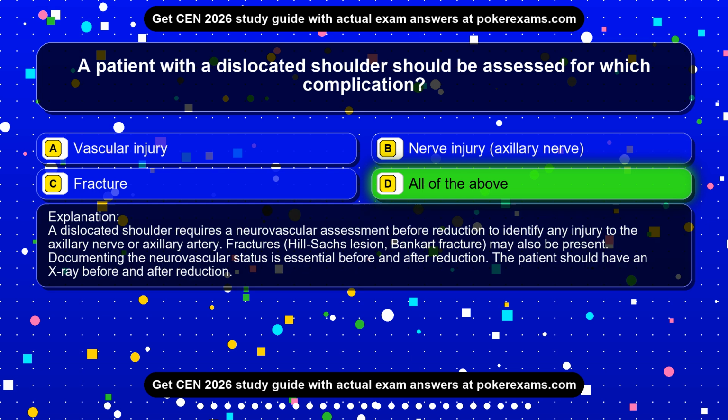A dislocated shoulder requires a neurovascular assessment before reduction to identify any injury to the axillary nerve or axillary artery. Fractures, Hill-Sachs lesion, Bankart fracture, may also be present. Documenting the neurovascular status is essential before and after reduction. The patient should have an X-ray before and after reduction.